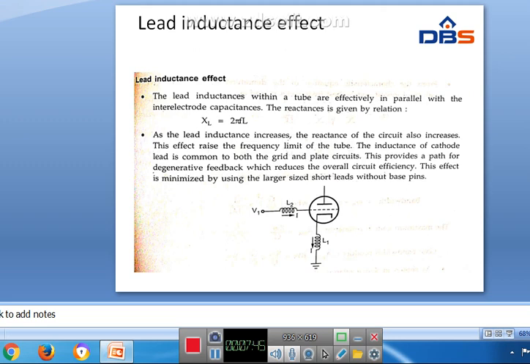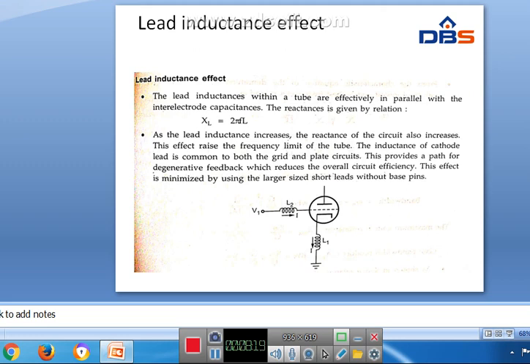The inductance of the cathode lead is common to both the grid and plate circuits. This provides a path for degenerative feedback, which reduces the circuit efficiency. The lead inductance effect is minimized by using larger sized short leads without base pins.